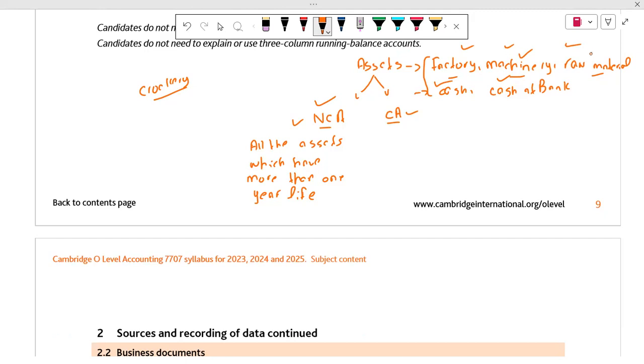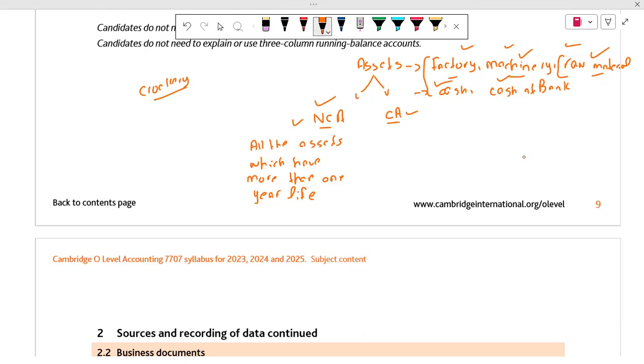Okay, so let's talk about the raw materials. Once I purchase some leather to make the shoes, can you tell me whether this leather will finish after 1 year or before the 1 year? Because we are basically making shoes continuously in our production unit. After 1 year? No, it is not like that.